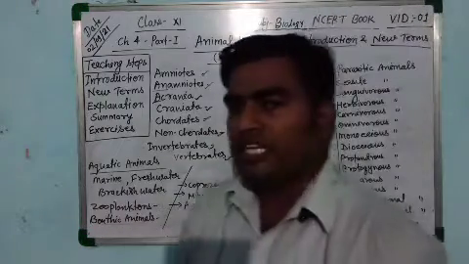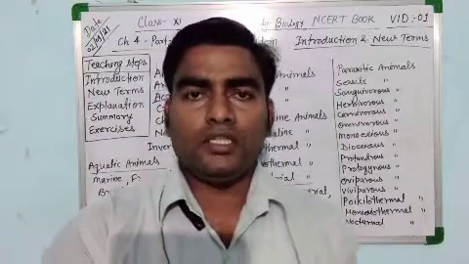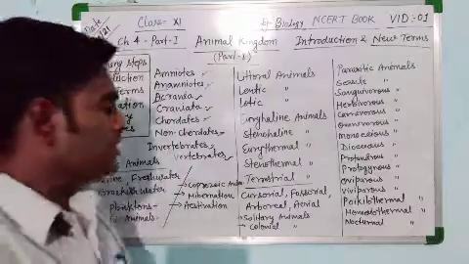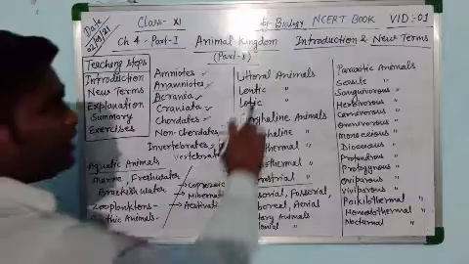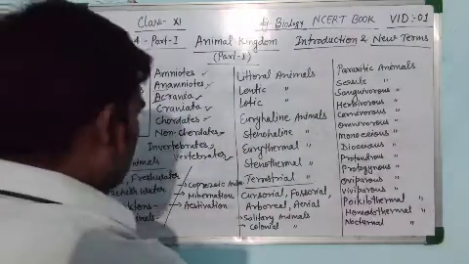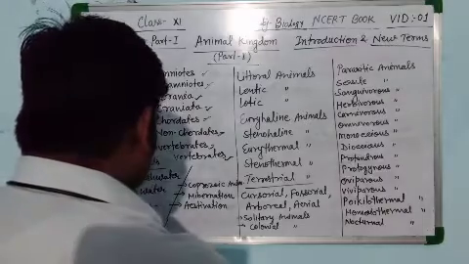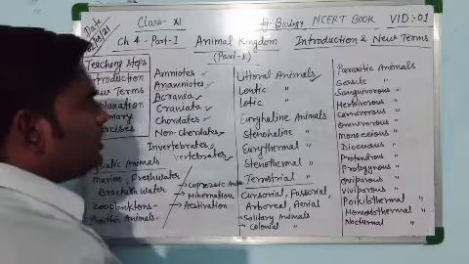Benthic animals are those animals which live inside the water, just near the bottom soil. Next one is littoral animals. Littoral means the animals which live near the seashore.